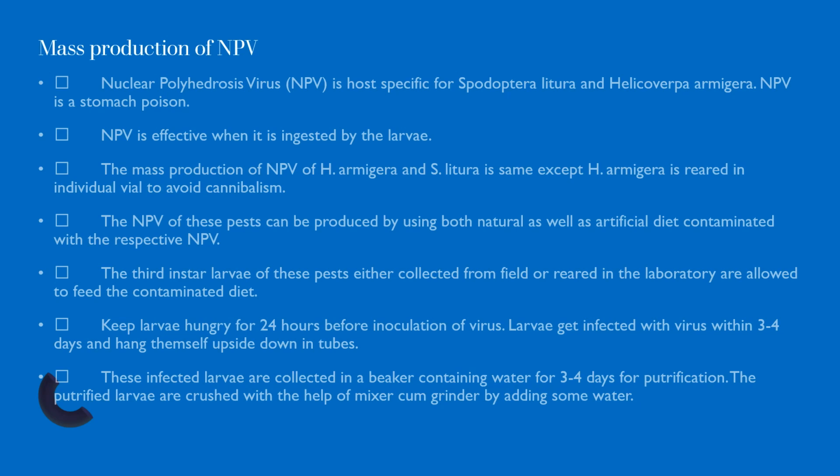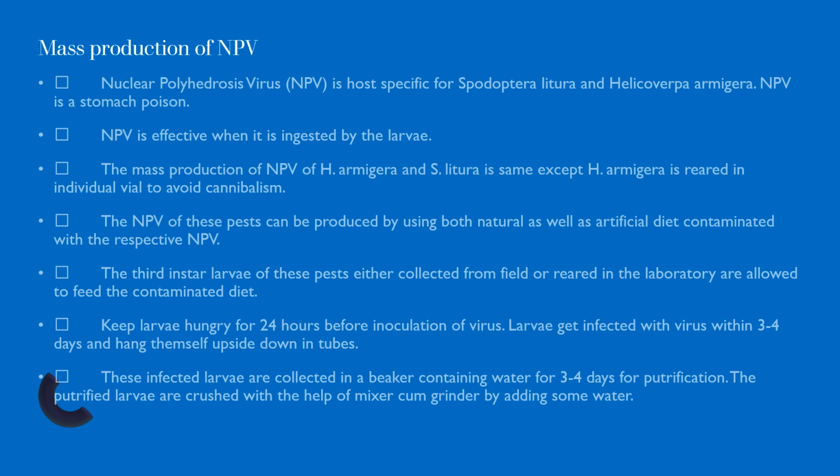Mass production of NPV. Nuclear polyhedrosis virus is host specific for Spodoptera litura and Helicoverpa armigera. NPV is effective when it is ingested by the larvae. The mass production of NPV of Helicoverpa armigera and Spodoptera litura is the same, except Helicoverpa armigera is reared in individual vials to avoid cannibalism.